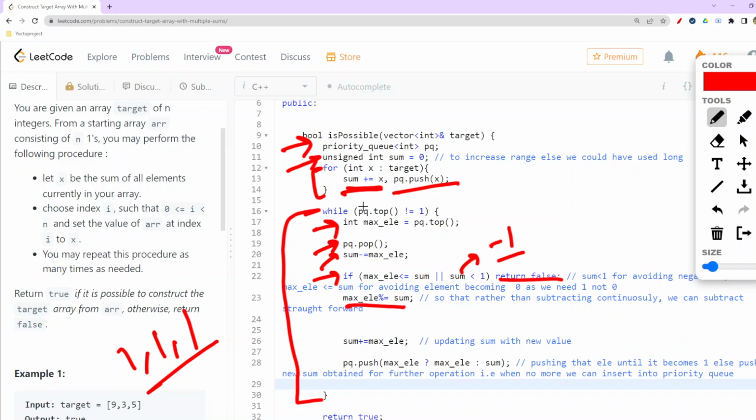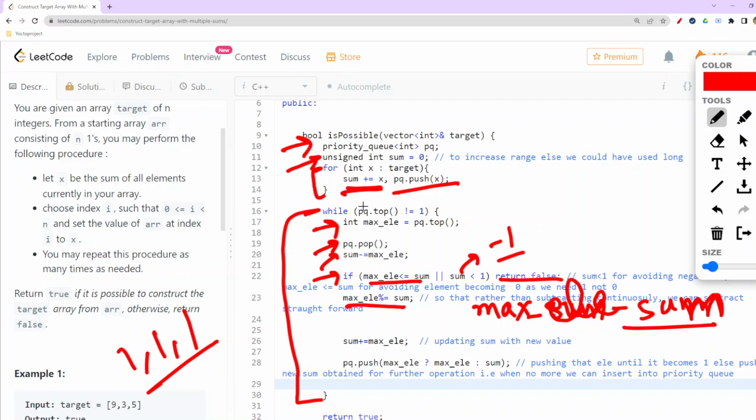Because the thing would be either I do modulo with this maximum element, or I would have been doing this, meaning maximum element minus sum. This is what I would have been doing, but rather than subtracting sum so many times, I just directly did this modulo with the maximum element, and that's why I'm checking this particular condition here.